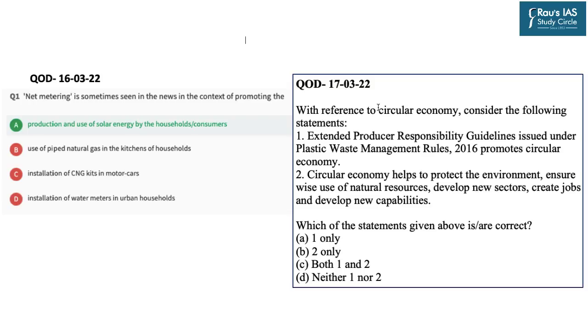The question from today's DNS is in relation to the circular economy. The question says, with reference to the circular economy, consider the following statements. There are two statements given. First, extended producer responsibility guidelines issued under Plastic Waste Management Rules 2016 promote circular economy. Statement 2 says, circular economy helps to protect the environment, ensure wise use of natural resources, develop new sectors, create jobs, and develop new capabilities. You have to find the correct statements out of the given two statements.